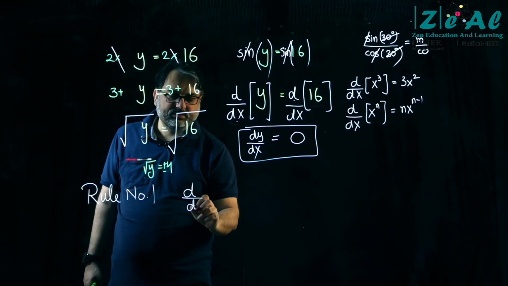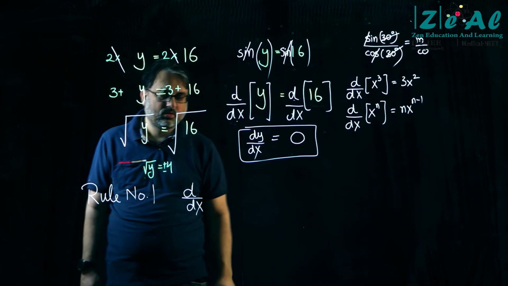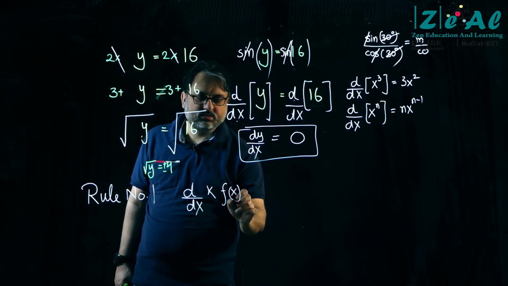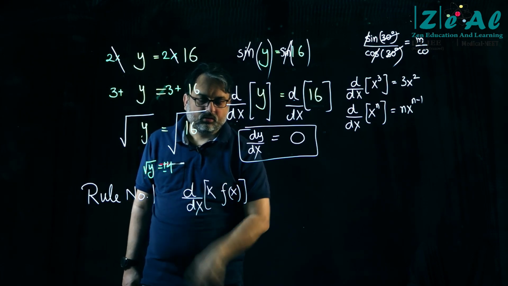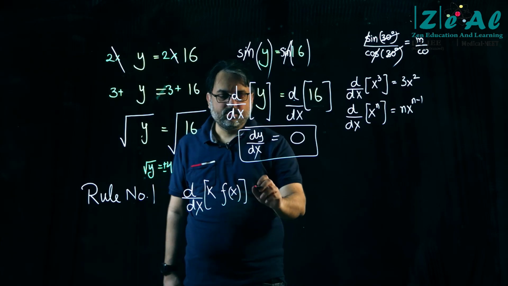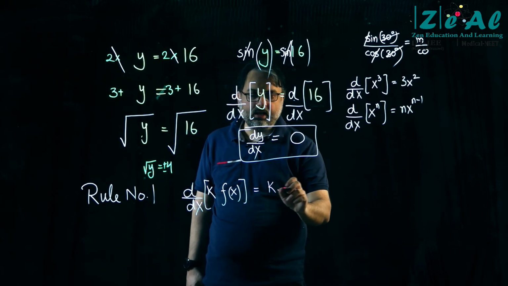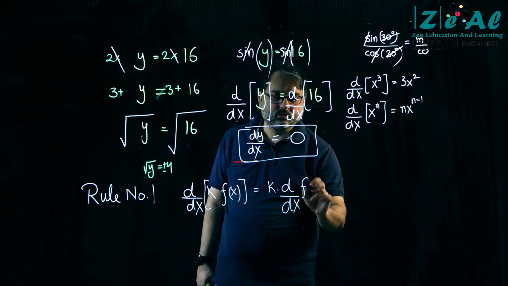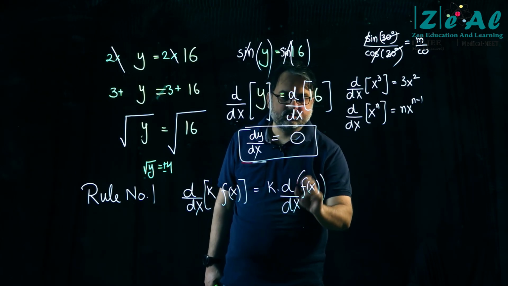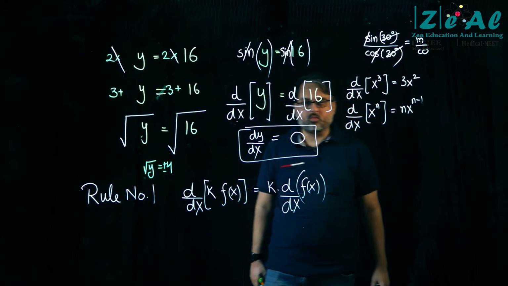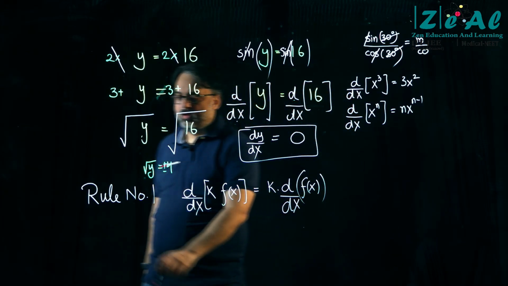d by dx of k times fx, where k is a number, is equal to k times d by dx of fx. Okay, this is rule number 1. Rule number 2.